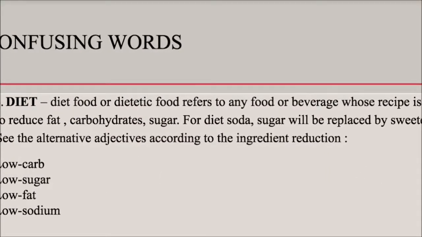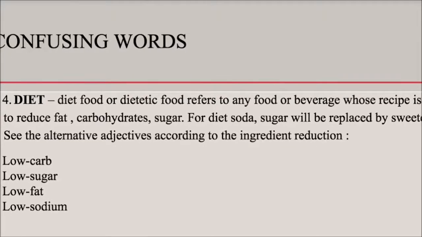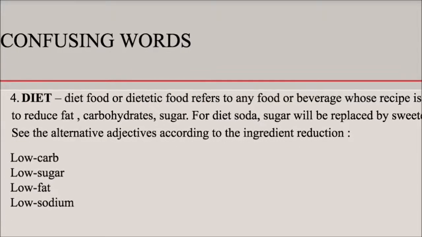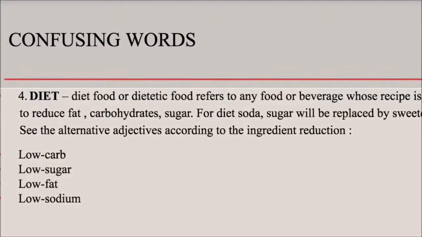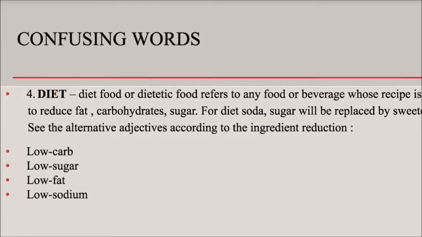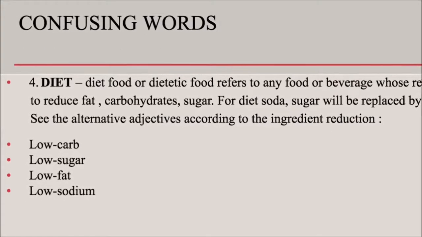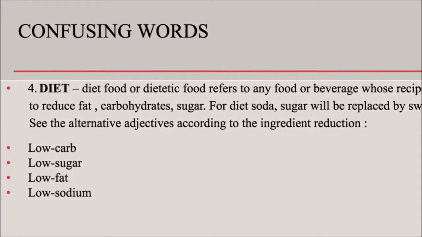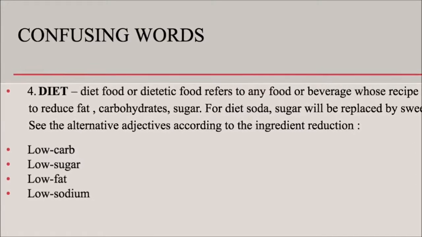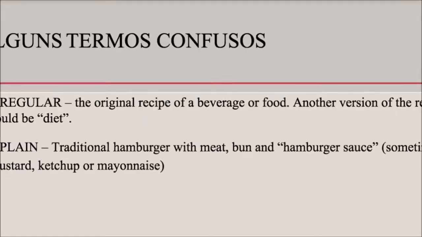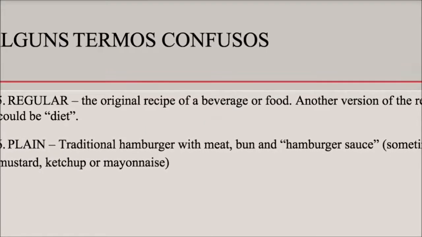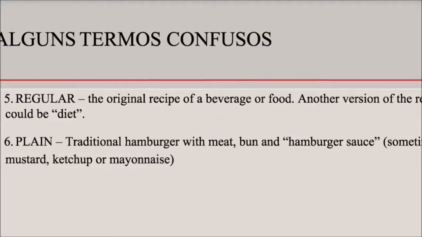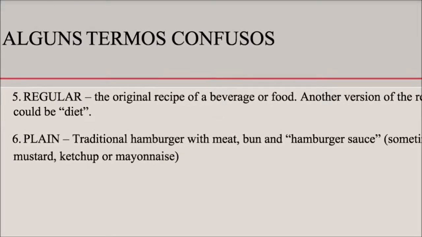Diet food or dietetic food refers to any food or beverage whose recipe is to reduce fat, carbohydrates, sugar. There are some more adjectives, such as low carb, low sugar, low fat, low sodium. They're all adjectives that you can use instead of diet. Regular, the original recipe of a beverage or food. Another version of the recipe could be diet.